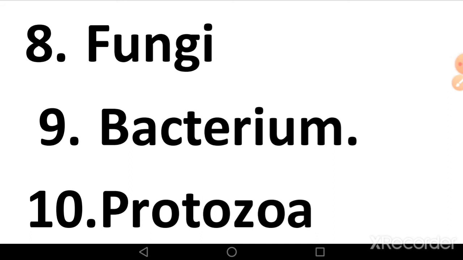Ninth word, bacterium. And next word, protozoa. Fungi, bacterium and protozoa are also type of microbes.